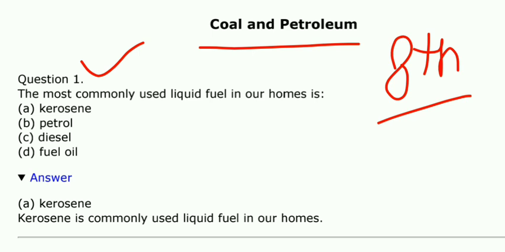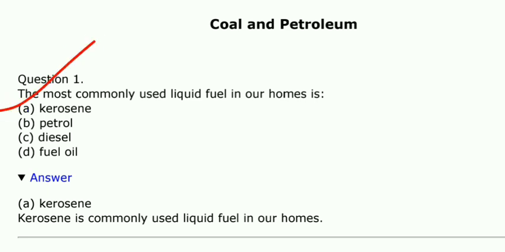The most commonly used liquid fuel in our homes is: first, kerosene; second, petrol; third, diesel; and fourth, fuel oil. First of all, we mostly use petrol and diesel in vehicles, right? And fuel oil we do not use much because it causes residues and pollution. So the only option we get here is kerosene. So the answer is kerosene, option A.